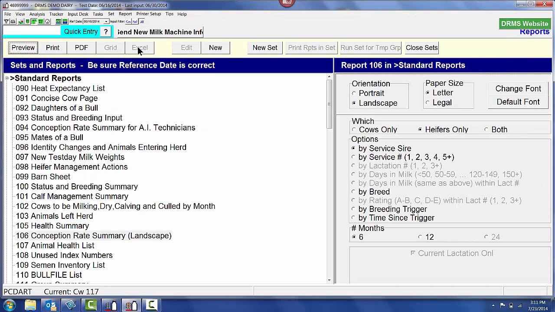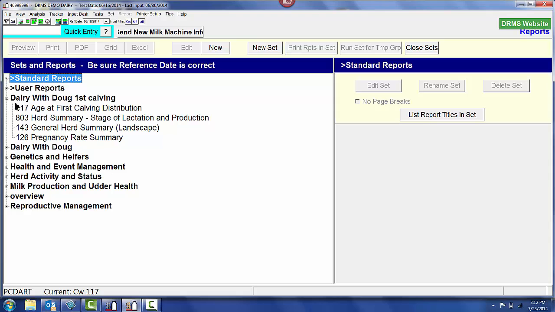So in summary, as we take a look at our heifer breeding program, are we getting heifers bred at an optimal time? We can see that in the heifer tracker program. Are we getting them to calve at an optimal time? We have a couple different reports in PCDART that we can take a look at to see if we're getting those heifers calving in at our goal, which may be 23 to 24 months of age.